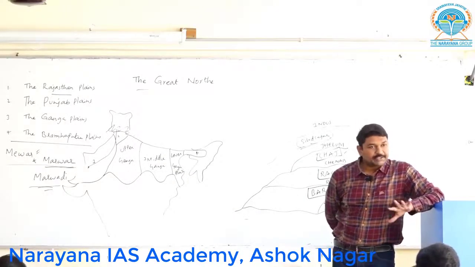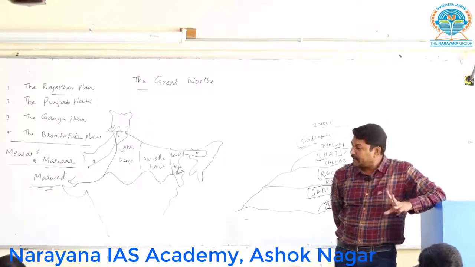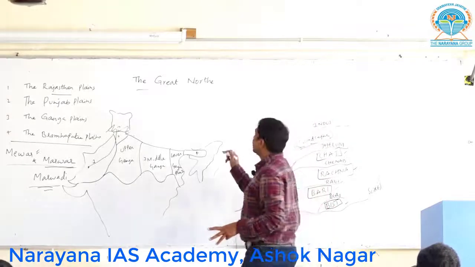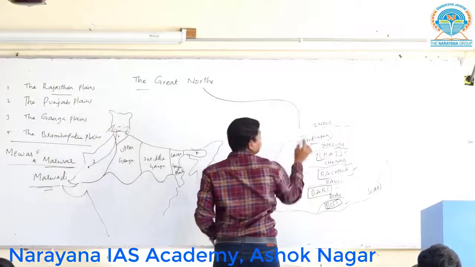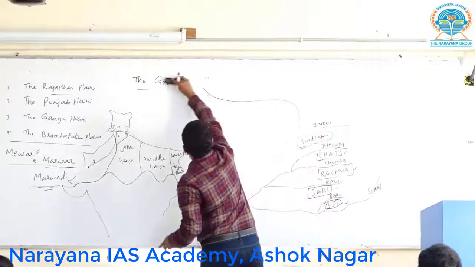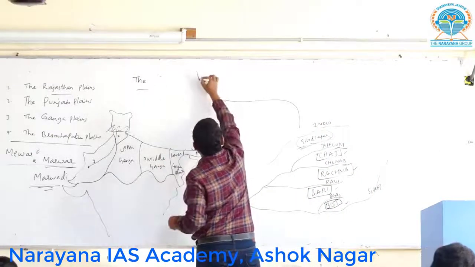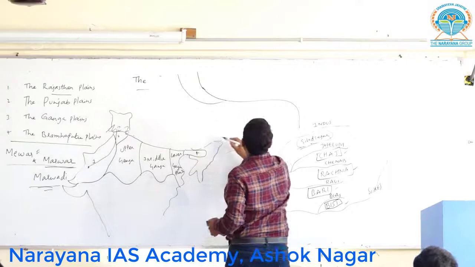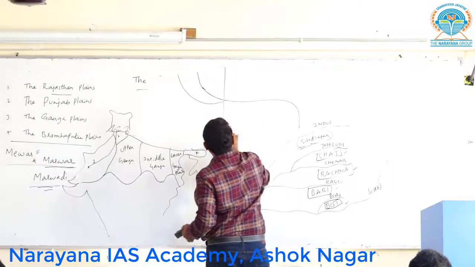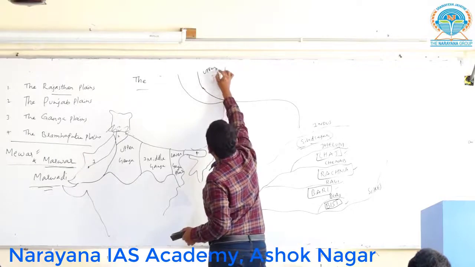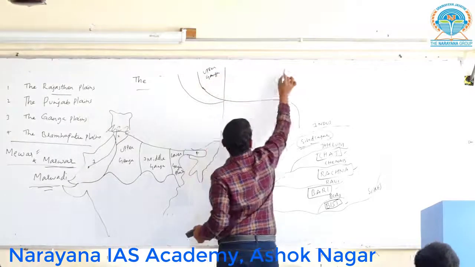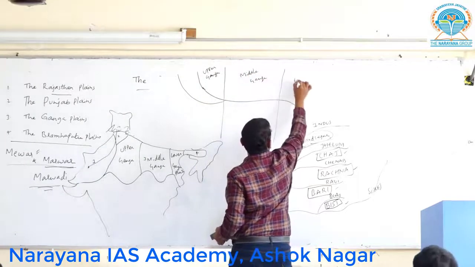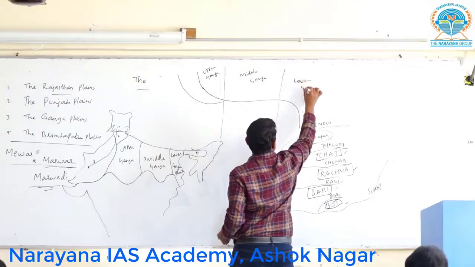Since the Ganga plains are very extensive, they are divided into three types. One is called Upper Ganga, the next one is called Middle Ganga, the last one is called Lower Ganga. Now see here, if this is the Ganga river, okay, this is the Ganga, and this is a very important tributary called Yamuna. This plain is called the Upper Ganga plain. This is the Middle Ganga. This is called the Lower Ganga.